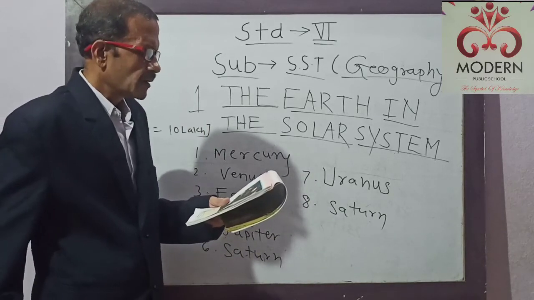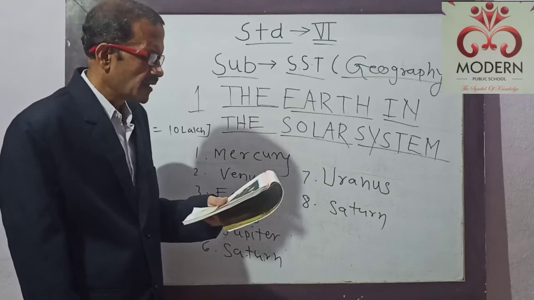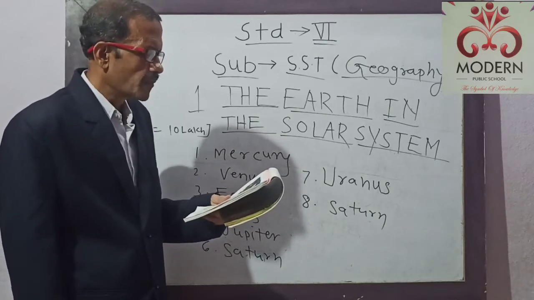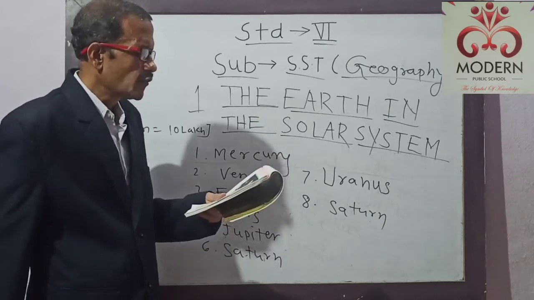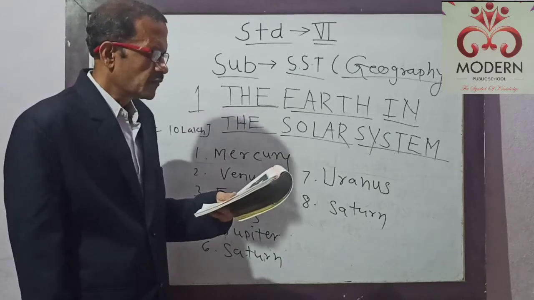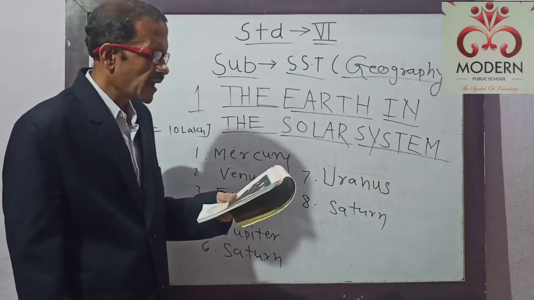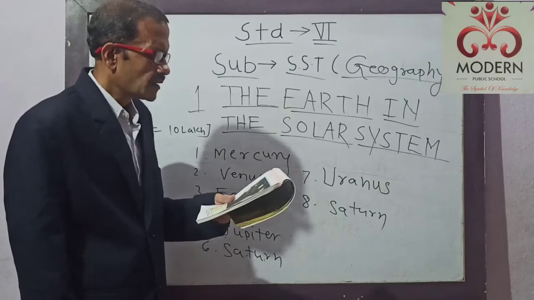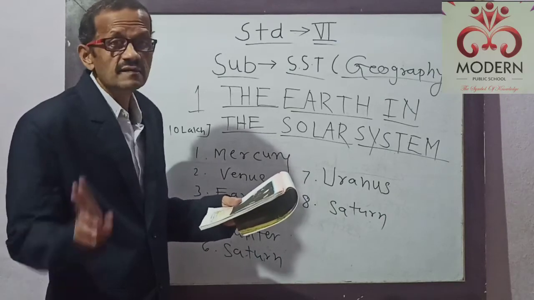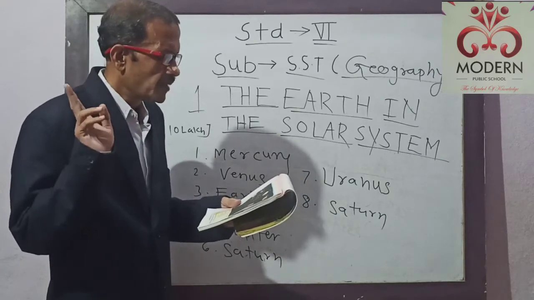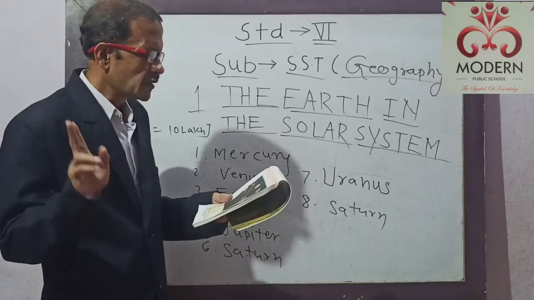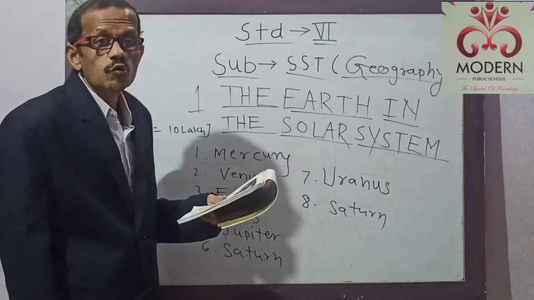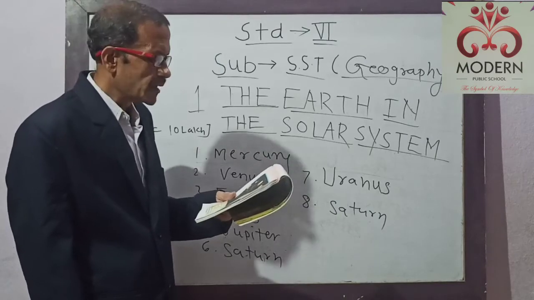For example, the distance between the Sun and Venus is 108 million kilometers. The distance between the Sun and Mercury is 58 million kilometers. The distance between the Sun and the Earth is 150 million kilometers. The distance between the Sun and Mars is 228 million kilometers.